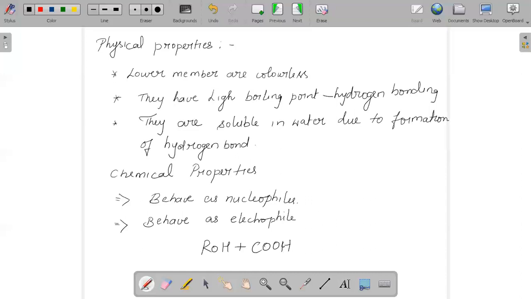Whenever an alcohol reacts with acid in the presence of H2SO4, this will give you an ester plus H2O.